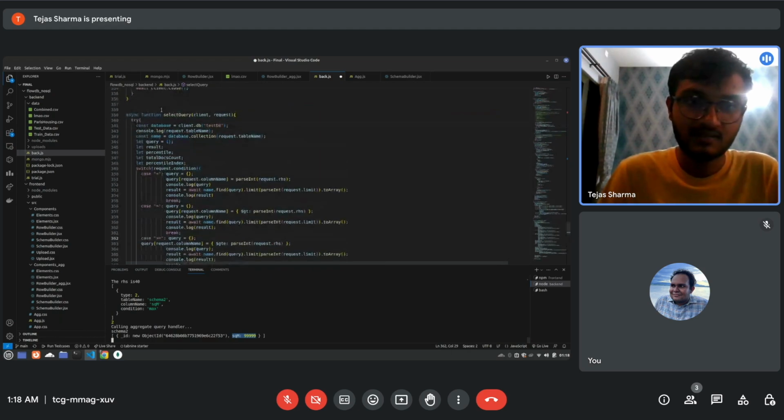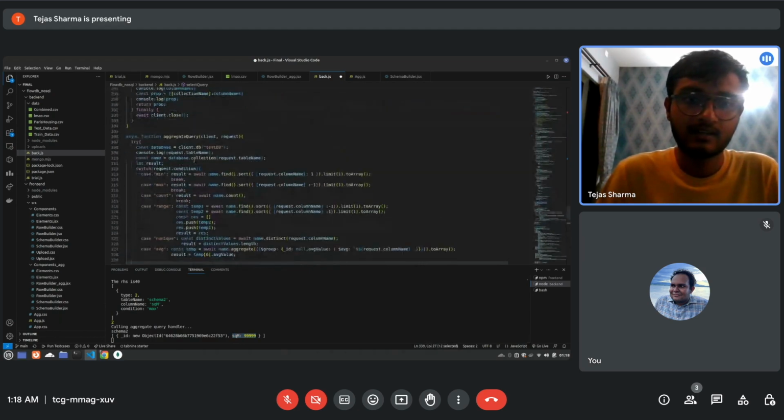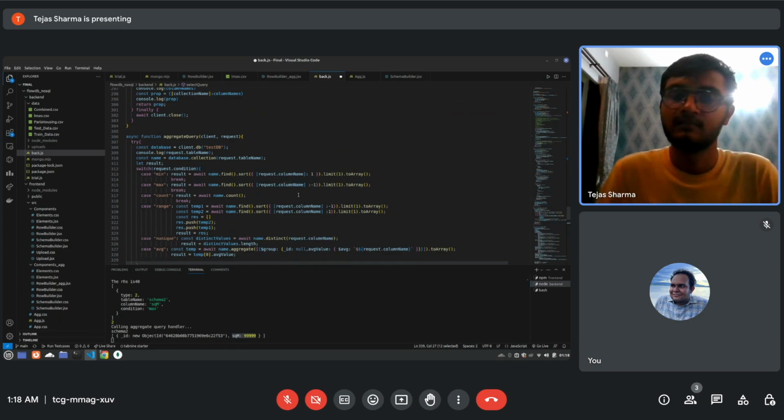As we had a select query function, we have an aggregate query function which is used to handle aggregate queries. It also has a switch statement which has a case max. In this case, it runs the appropriate query. It basically sorts all documents in the collection in descending order, and limit 1 takes the top value. This is then stored in the result, which is sent back to the front end.